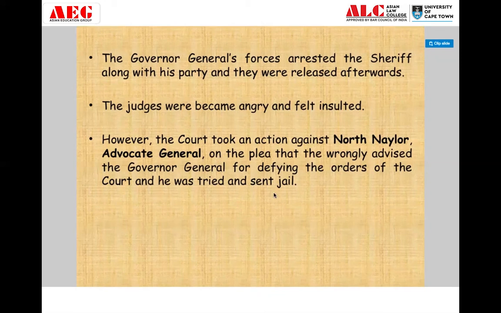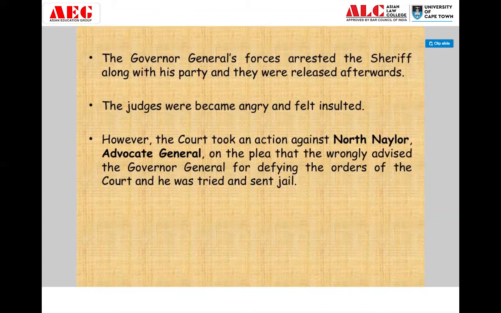So what happened? The Advocate General gave the advice to the Governor General that Zamindars do not come under the jurisdiction of the Supreme Court. The court took an action against him. And why? Because he wrongly advised the Governor General for defying the orders of the court. That means the Governor General was not listening to the orders of the court. Because of that, the Advocate General was arrested, because he was the one advising the Governor General to defy the orders of the court, and he was sent to jail in this case.